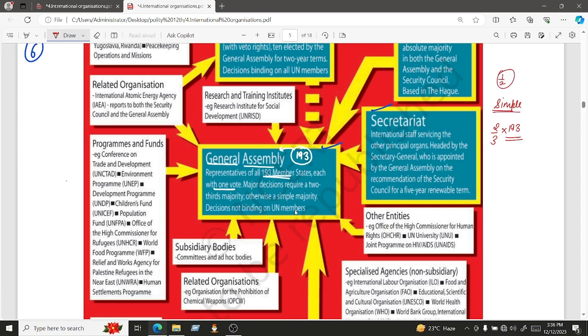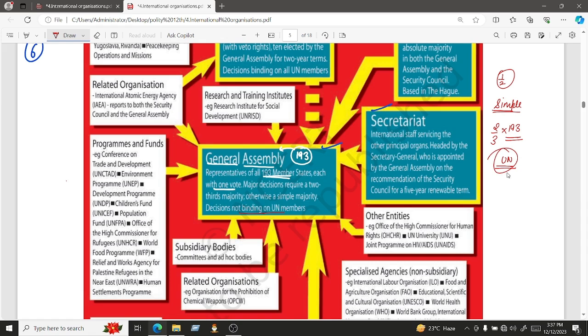Decisions are not binding on the United Nations members. Whatever decision has been taken by the General Assembly, it is not compulsory for all the members to follow. That decision is not binding, because all the members have voluntarily decided to be a part of this United Nations.